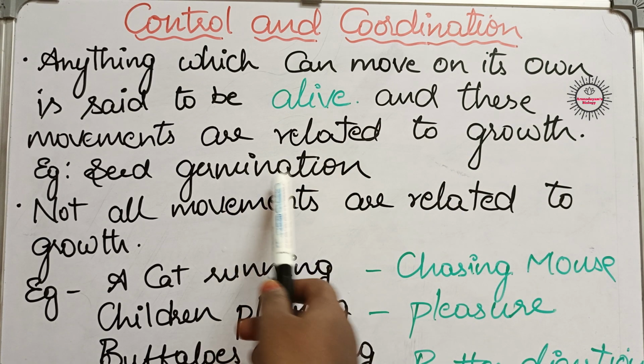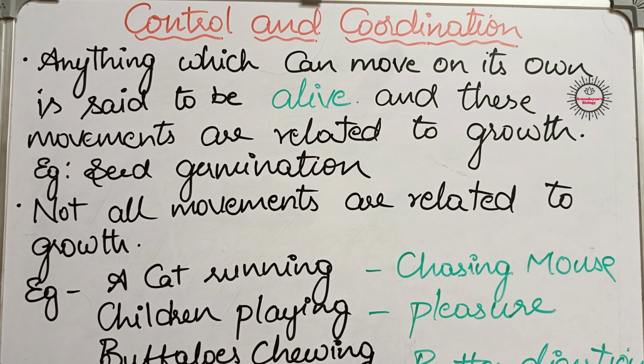For example, seed germination. If we sow a seed in soil, what happens? The seed germinates and produces a seedling. That seedling will push the soil aside and grow out, isn't it? Then it will grow into a plant, then into a tree. So all the movements taking place in that particular seed are related to its growth.